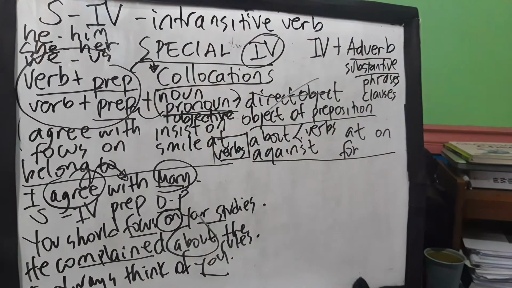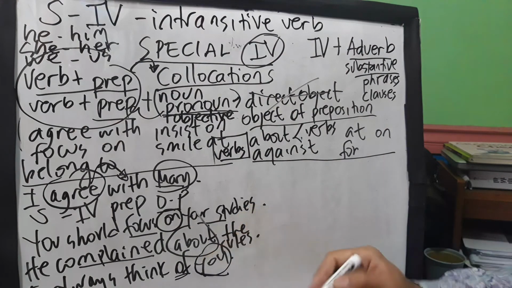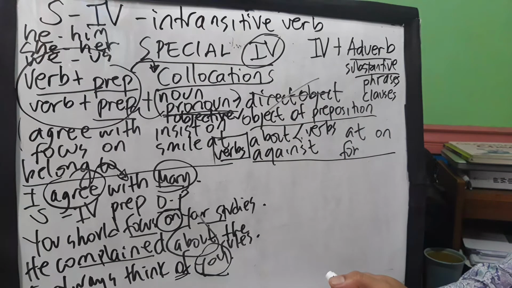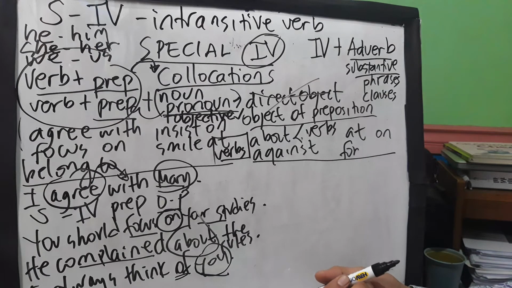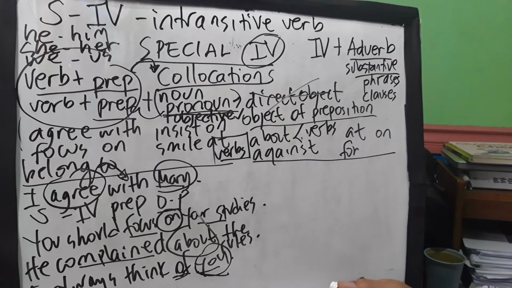So again, guys, whenever you use a pronoun after a preposition, use the objective form. We don't use the subjective form like "I always think of she," because that is grammatically incorrect. So is it clear, guys? I repeat, whenever you use a pronoun after a preposition, we use the objective form of your pronoun.